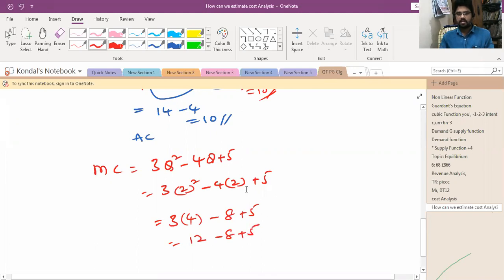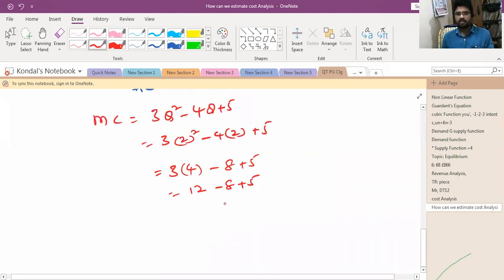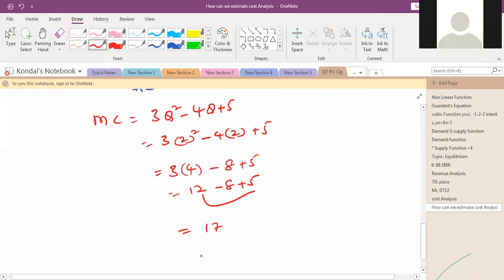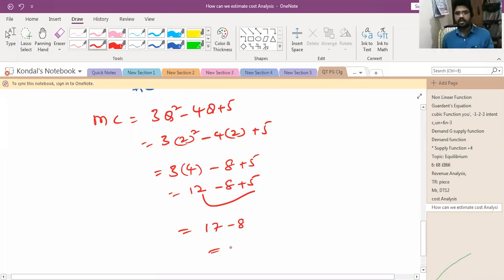Here you cannot cancel, because you need to add the positive values: 12 plus 5 is 17, minus 8, how much will we get? 9. MC is equal to 9.